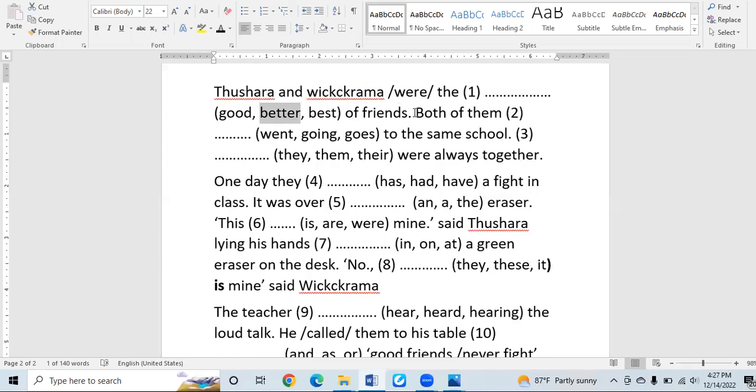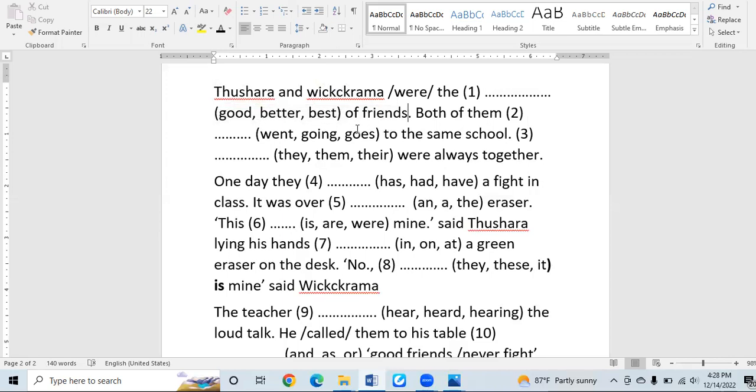Check whether the word "than" is there in front of the blank, wherever it is in the sentence, after the blank, before the full stop. Can you see any word called "than" here after the blank? No. Of friends only we can see apart from these answers.